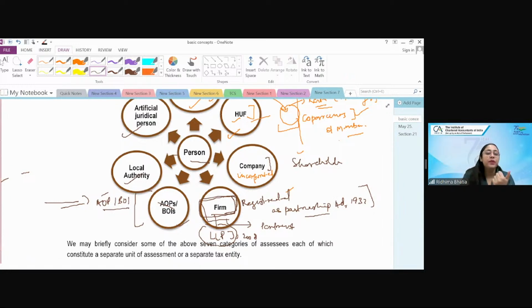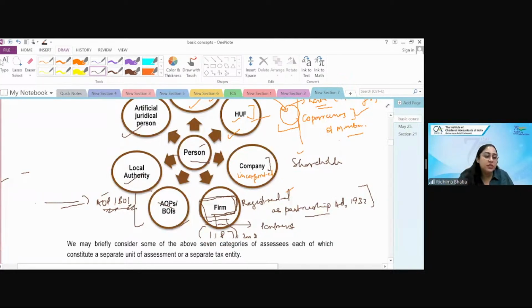But दोनों में फर्क क्या है? AOP can be of person, any person. That means an HUF can come together, a firm can come together, and an individual can come together and do an association to do a business. ठीक है? Body of individual में क्या होगा? Only individuals will be coming together. So यहाँ पे in BOI only individuals are there. AOP में it can be both. It can be any person.